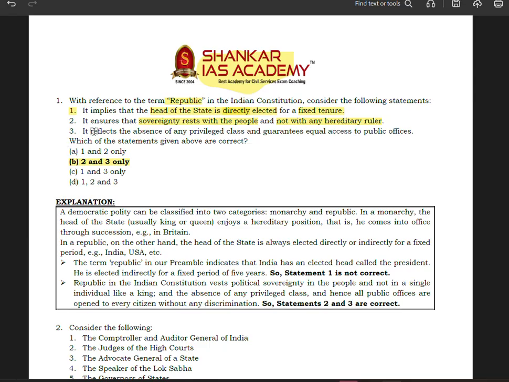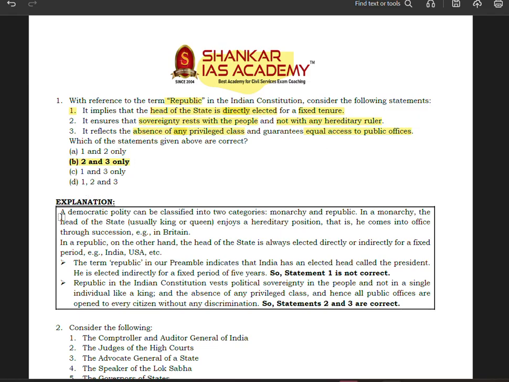Now, third one is that it reflects the absence of any privileged class, and guarantees equal access to public offices. Yes, this is correct. There is an absence of any privileged class in India. Article 14, which is equality before law and equal protection of law. Okay, and guarantees equal access to public office. Article 15, there shall be no discrimination on the ground of religion, race, caste, sex, or place of birth in matters of public employment. Okay, public offices. So B is the correct answer.